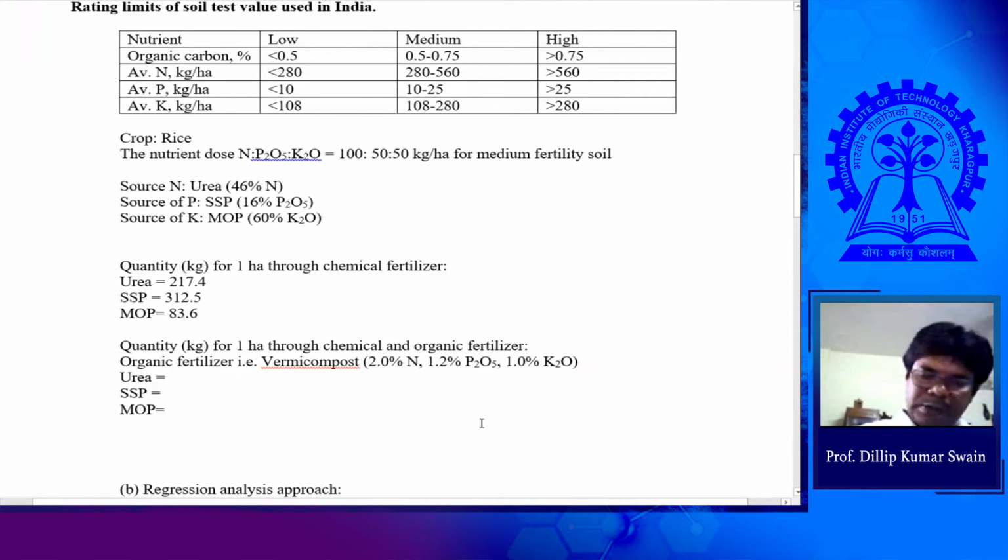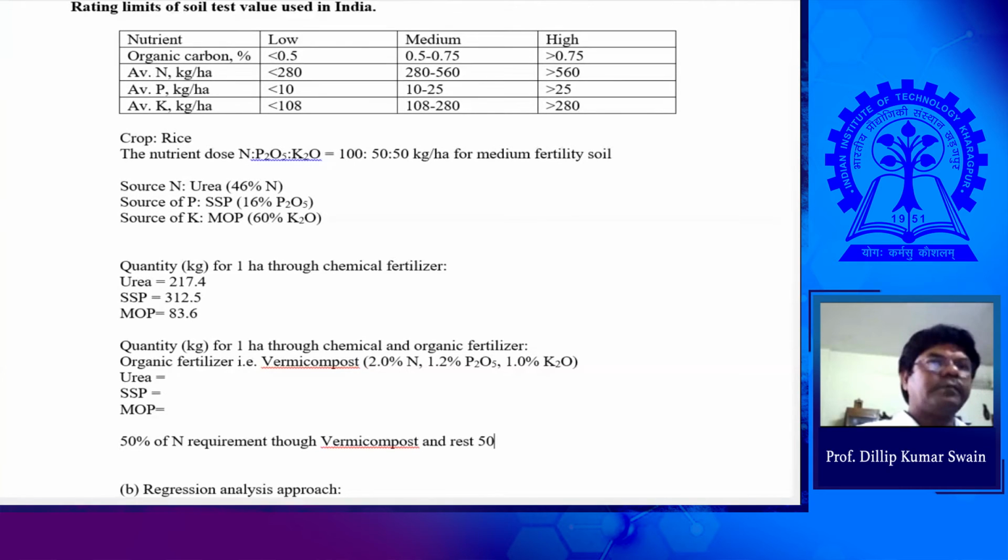So 50% of N requirement to vermicompost and the rest 50% N through chemical fertilizer.